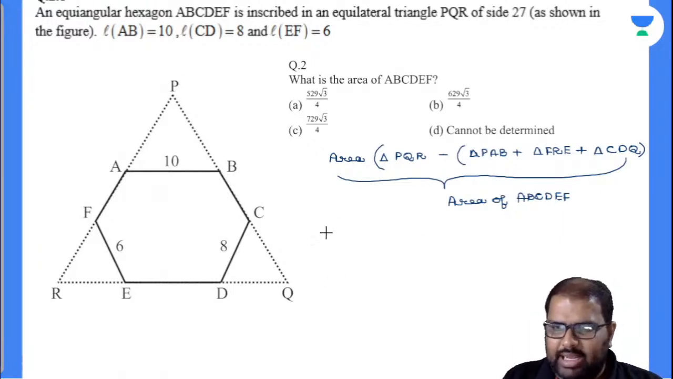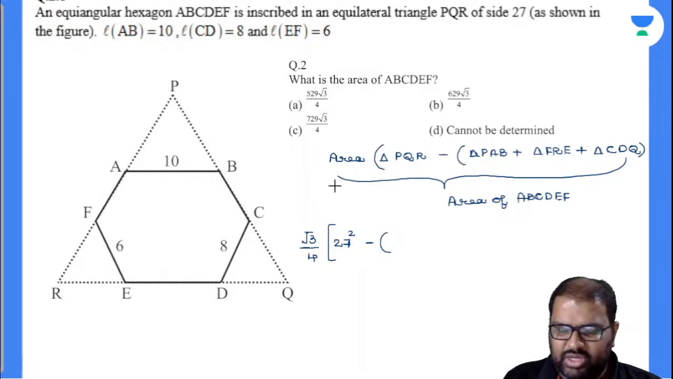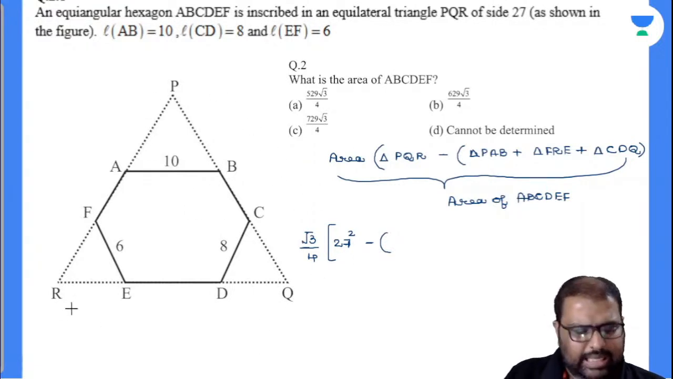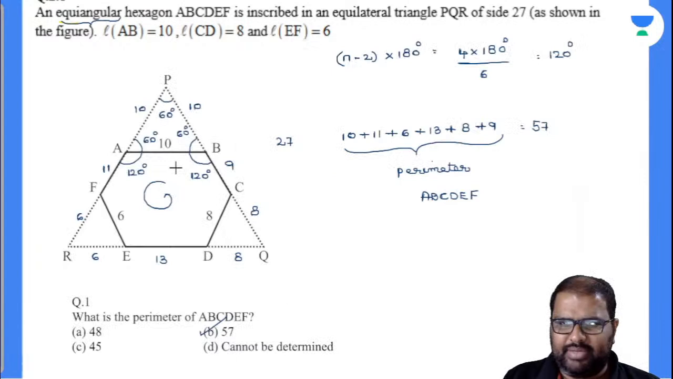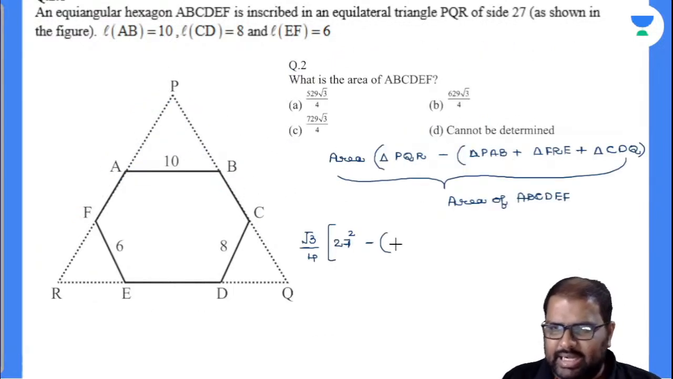Now area of triangle PQR. PQR is an equilateral triangle. Root 3 by 4 I'll write down here. Area of triangle PQR is nothing but equal to root 3 by 4, 27 whole square. Am I right or wrong? Minus. So see here, I am taking root 3 by 4 as common now because all these are equilateral triangles only, I have proved in the previous question itself. So this side is 10, so this will be 10 square. Now this side is how much, beta? 8, minus 8 square.